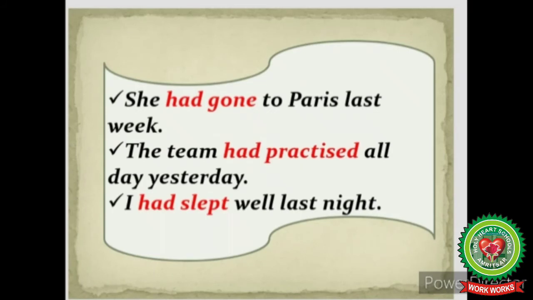See some more examples. She had gone to Paris last week. The team had practiced all day yesterday. I had slept well last night. Now, in all the sentences, the action started in the past and got completed in the past up to a given time, like in first sentence, last week, in second sentence, yesterday, and in third sentence, last night. So all of them are past perfect tenses.